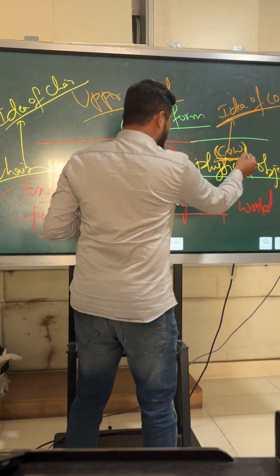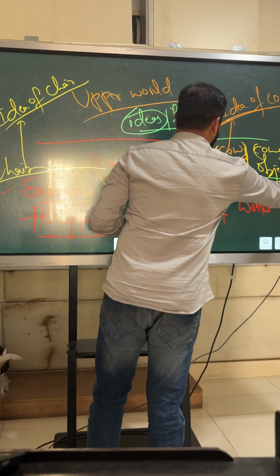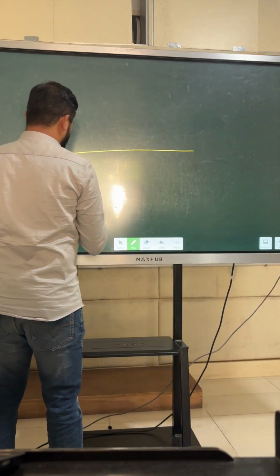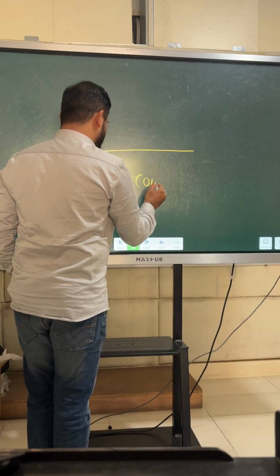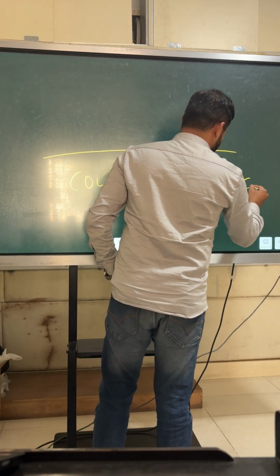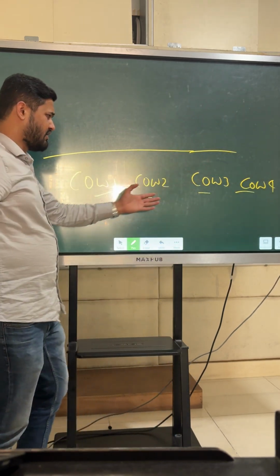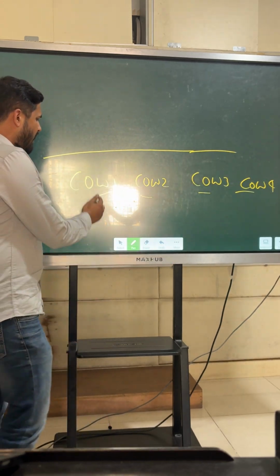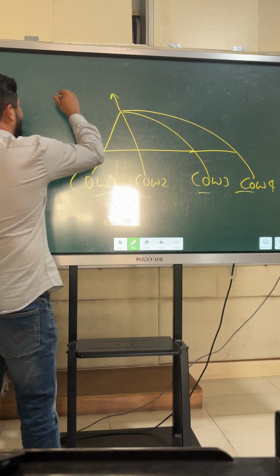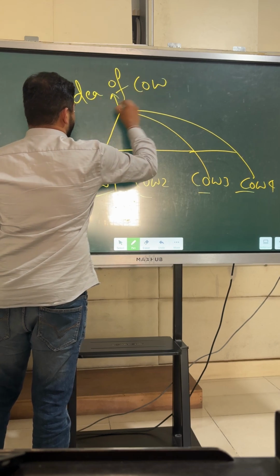Okay. So for so many cows in the lower world, there exists only one idea of cow. So cow number 1, cow number 2, cow number 3, cow number 4. So cow number crores, cow number lakhs, whatever it is. For all these cows, there exists one single idea that is called the idea of cow.